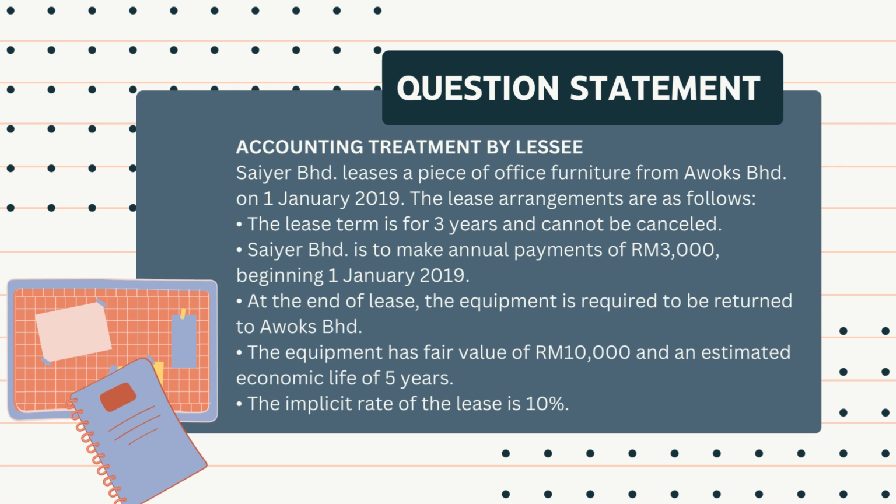For this question, we will focus on accounting treatment by the lessee. Saya Berhad leases a piece of office furniture from Awards Berhad on 1st January 2019. The lease arrangement is as follows. The lease term is for 3 years and cannot be cancelled. Saya Berhad is to make annual payments of 3,000 beginning 1st January 2019. At the end of the lease, the equipment is required to be returned to Awards Berhad. The equipment has a fair value of 10,000 and an estimated economic life of 5 years. The implicit rate of the lease is 10%.